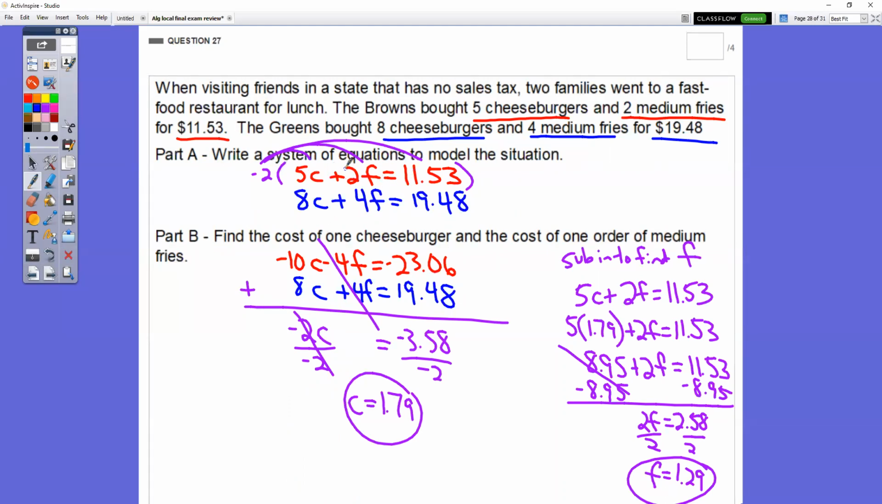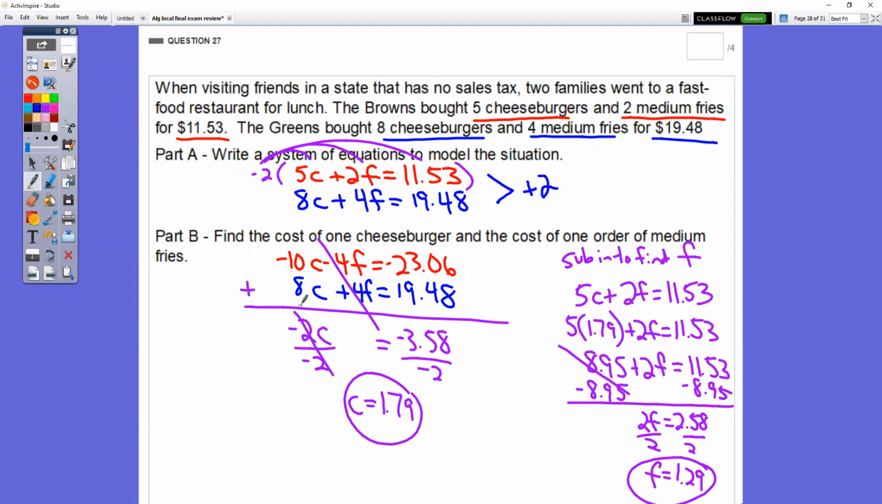So part A says, write the system of equations to model the situation. The Browns bought 5 cheeseburgers and 2 fries for $11.53. So 5C, 5 cheeseburgers, plus 2F, 2 fries, equals $11.53. People use different letters. That's fine. It doesn't matter. The Greens bought 8 cheeseburgers and 4 fries for $19.48. There's your 2 equations. Just for doing these 2 equations, you get 2 out of 4 points.